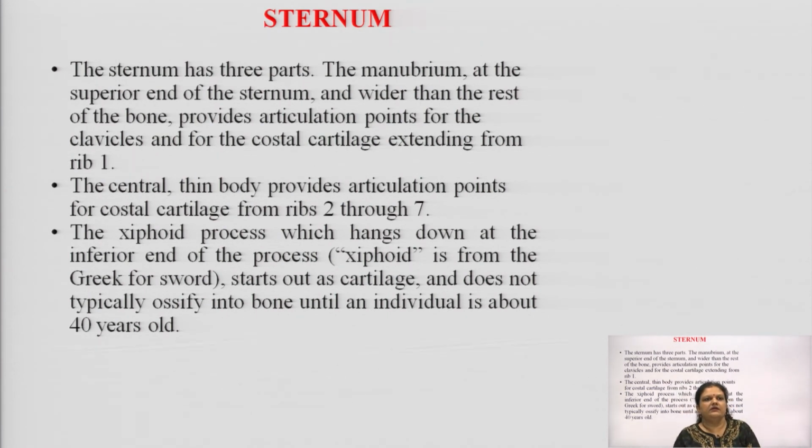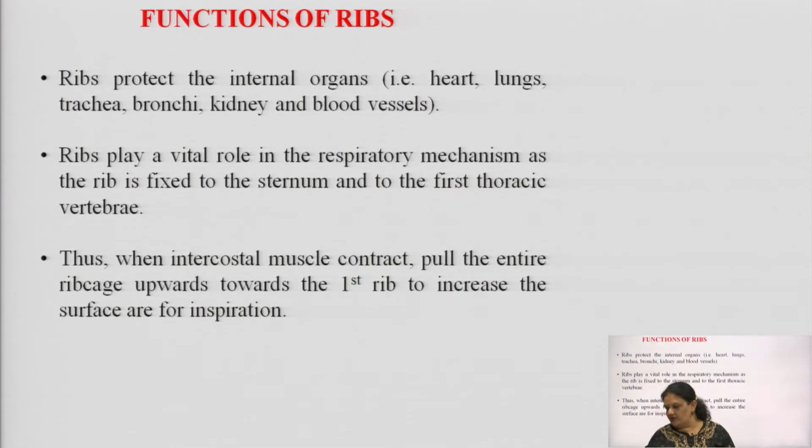Then the sternum has 3 main parts. You saw in the previous slide the manubrium, the superior end of the sternum, the wider and main portion of the bone. Then we have the central thin body portion, which provides articulation for ribs 2 to 7. The third one is the xiphoid process, which provides support to the cartilage, and it does not ossify into a bone-like structure until an individual is about 40 years of age.